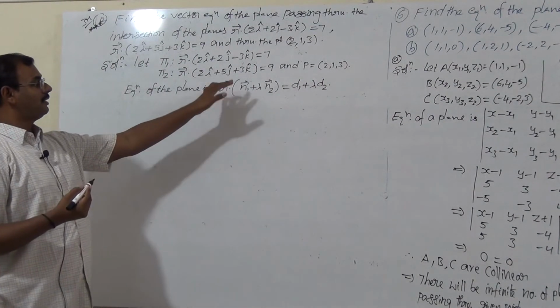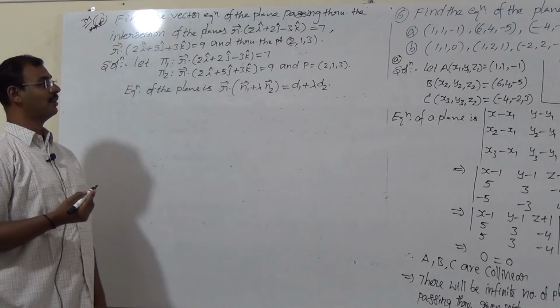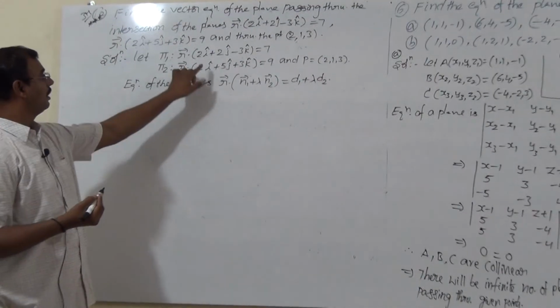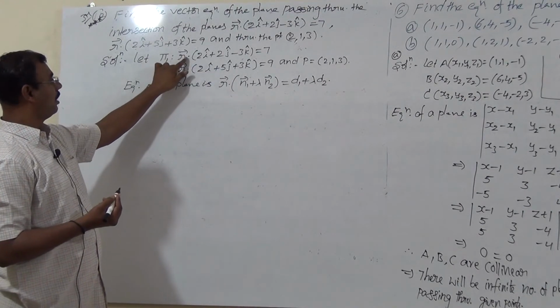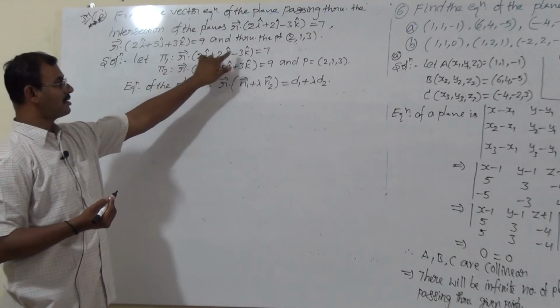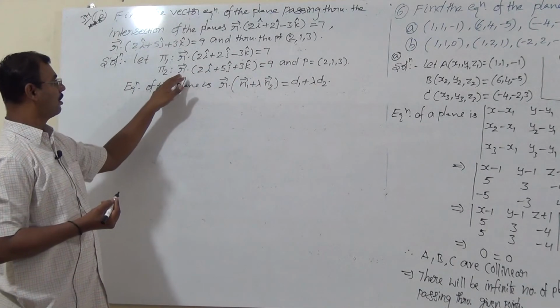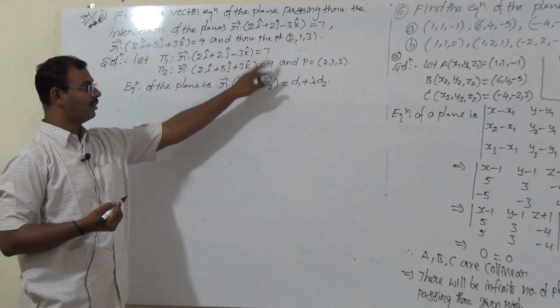Phi 1 plus lambda times phi 2 is equal to 0. So this is the formula. This is the n1 vector, this is the n2 vector. Plane equations: r bar dot n1 bar is equal to d1, r bar dot n2 bar is equal to d2.